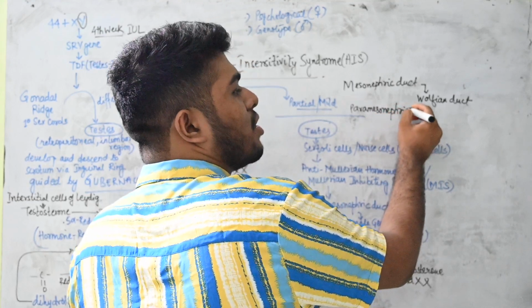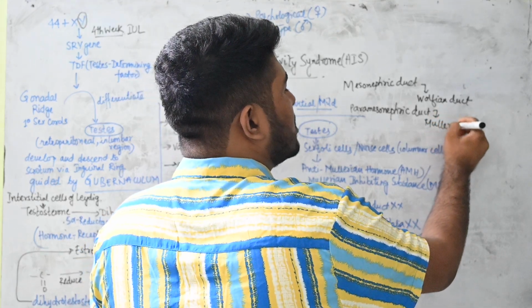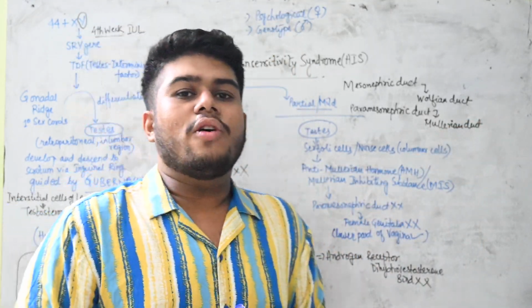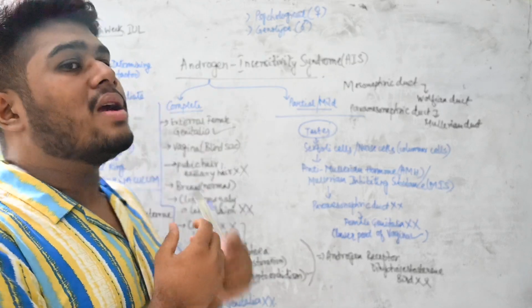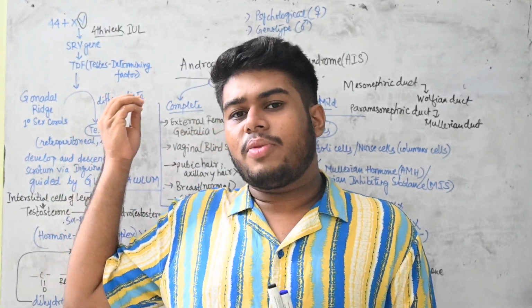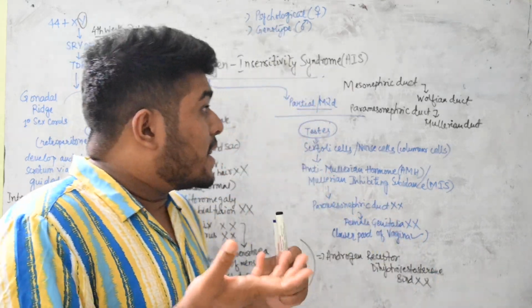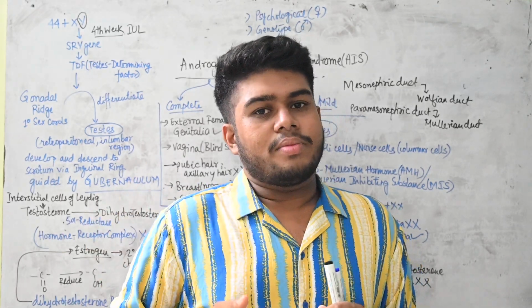Paramesonephric duct is actually called the Mullerian duct. Okay. Now see, when the body is formed, at that point of time the general tendency of the body is to form the female body, because if from the Y chromosome the SRY gene is not expressed, then there will be no formation of testis.